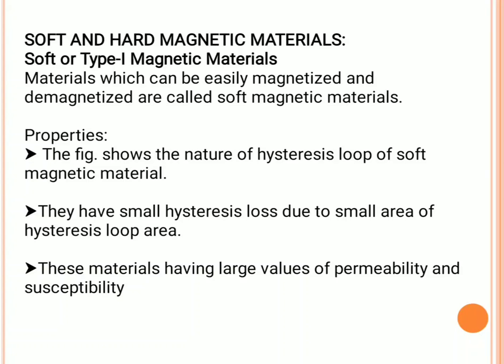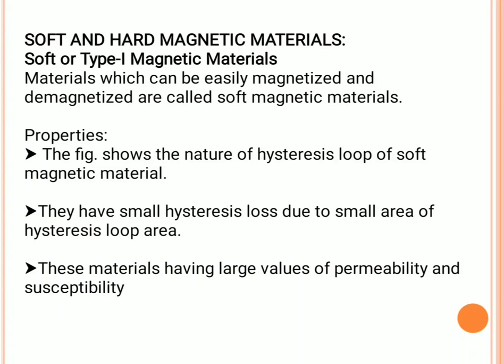Moreover, soft magnetic materials are characterized by low remanent magnetization, low coercivity, low hysteresis loss, high magnetic permeability, and high susceptibility, so that they can easily magnetize and demagnetize.